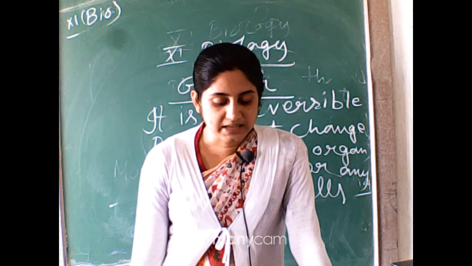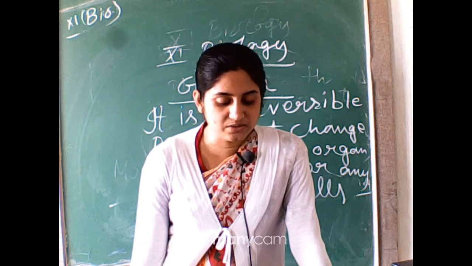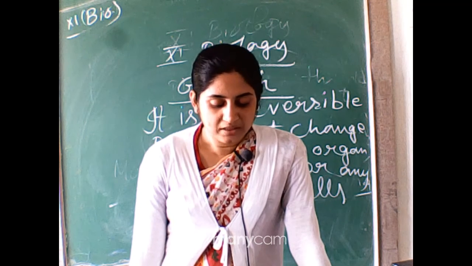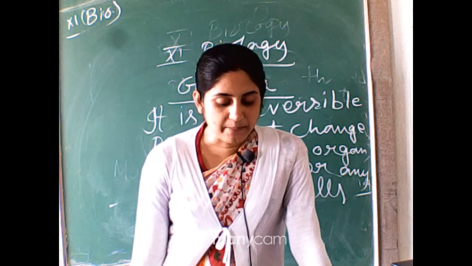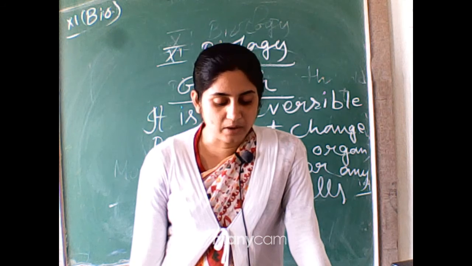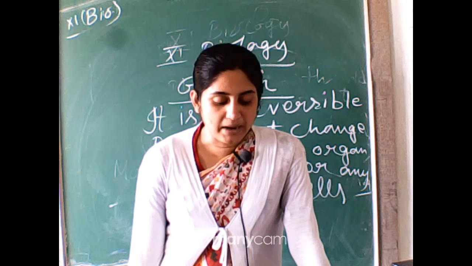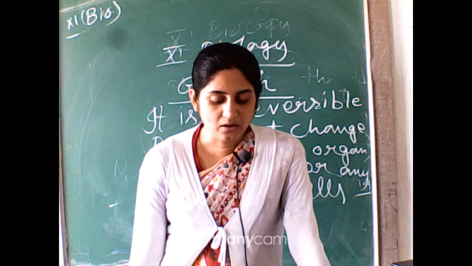The cells of such meristems have the capacity to divide and self-repair. The product, however, soon loses the capacity to divide, such cells make up the plant body. This form of growth, wherein new cells are always being added to the plant body by the activity of meristem, is called open form growth.